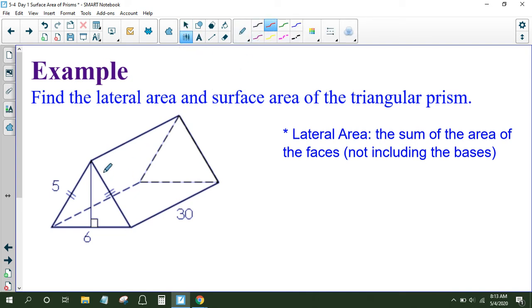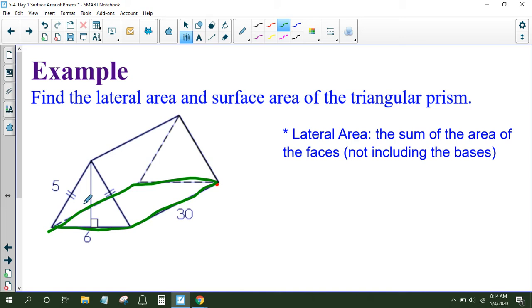So the lateral area would be this rectangle, which is a 5 by 30 rectangle. And there's one on the other side of it, another 5 by 30 rectangle. And then we also have the floor, which I'm calling it a floor. It looks like a tent to me. So the floor of the tent is another rectangle, okay, and that is a 6 by 30 rectangle.